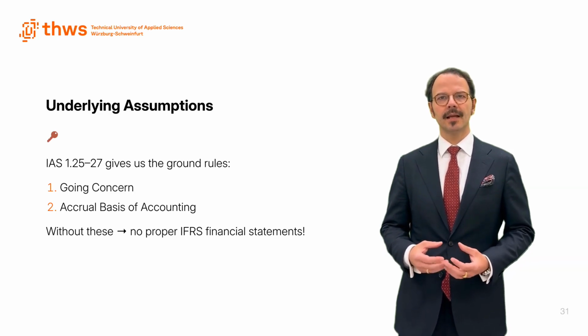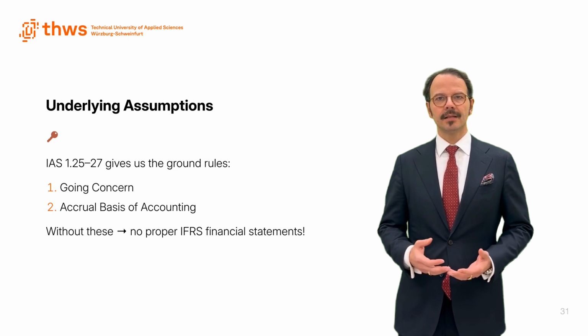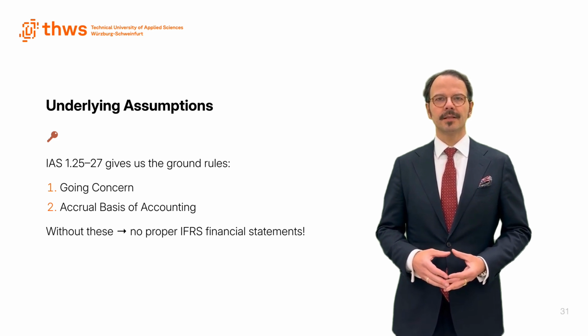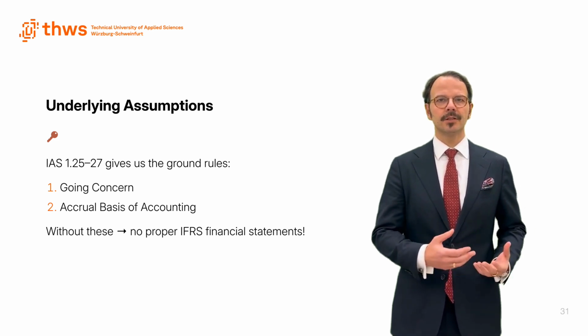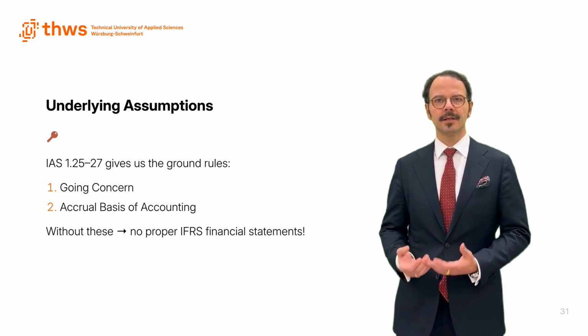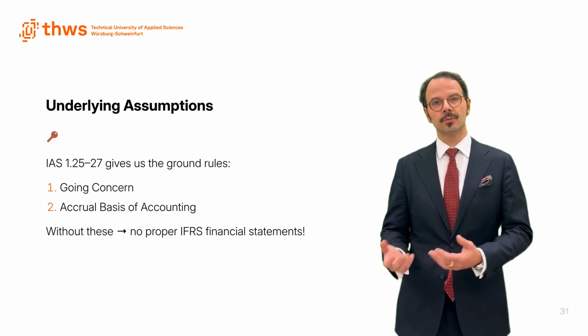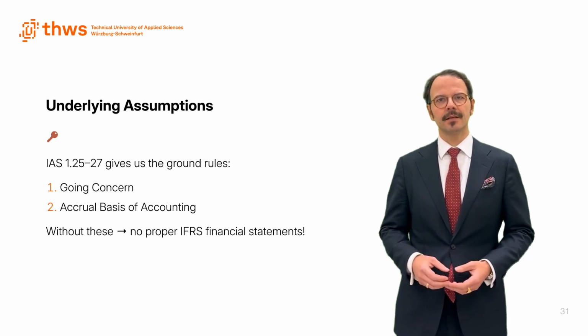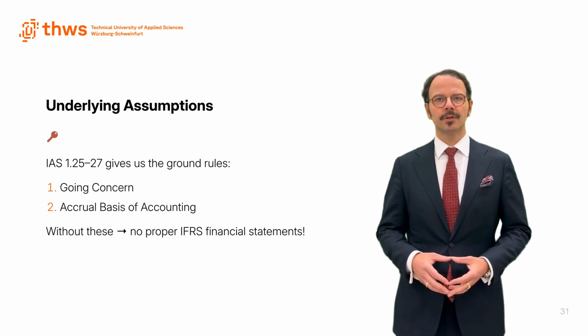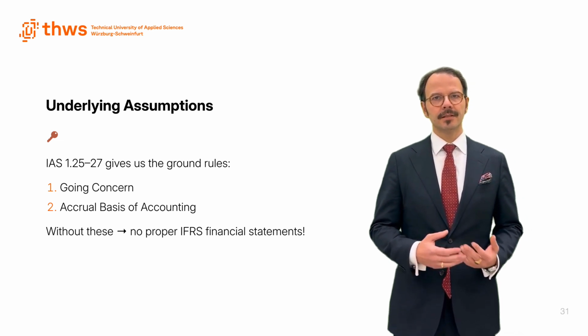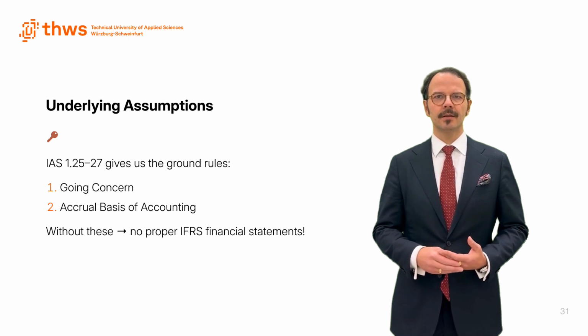It starts with the absolute basics from IAS 1, paragraphs 25 to 27. There are two foundational assumptions for IFRS financial reporting. One, going concern. Two, accrual basis of accounting. These aren't optional. If either one doesn't hold, everything else, from measurement to presentation, changes. So let's break them down.